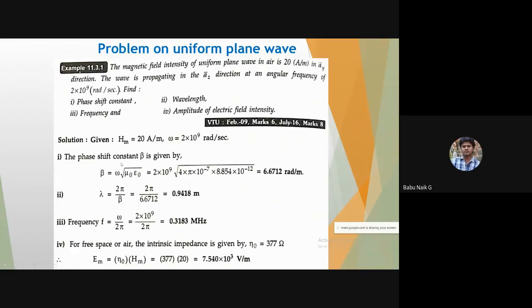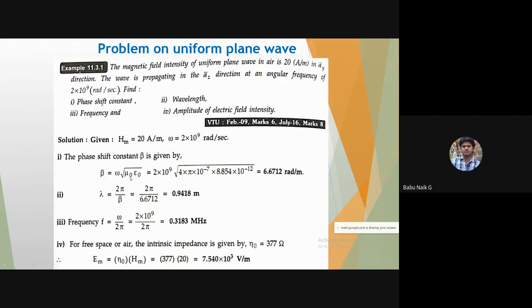So you can write the phase shift constant formula, under root of mu epsilon by 2, then in bracket under root of 1 plus sigma by omega epsilon square, then plus 1, completely under root. Either you can consider that or you can use the simpler equation.